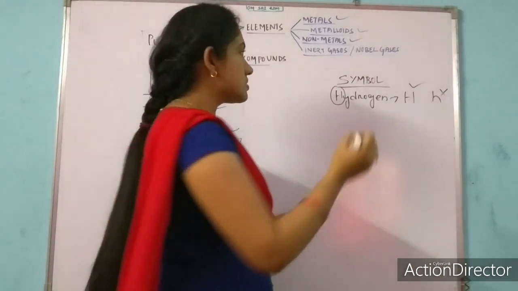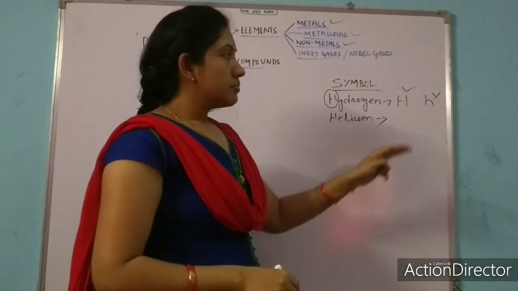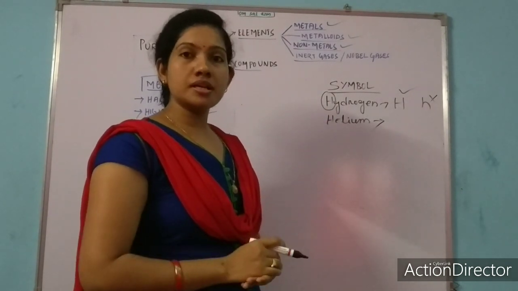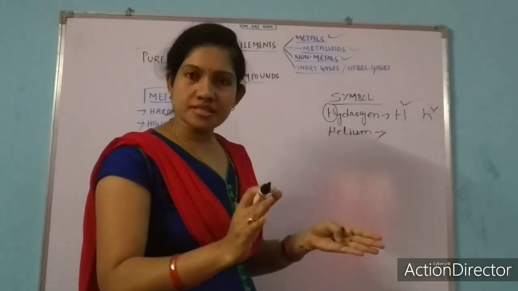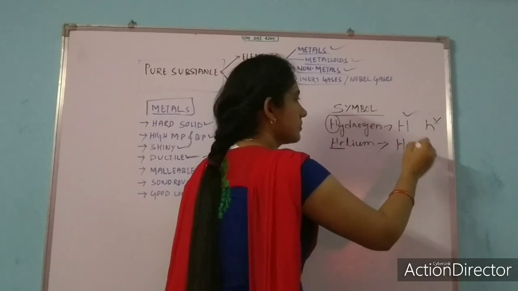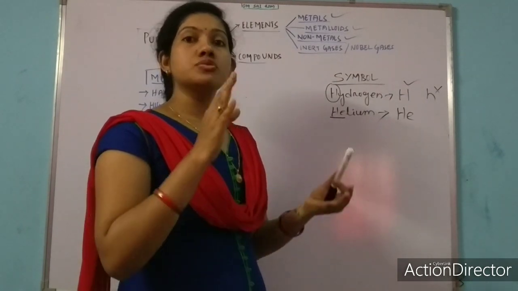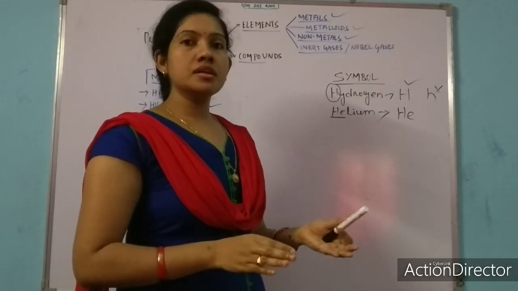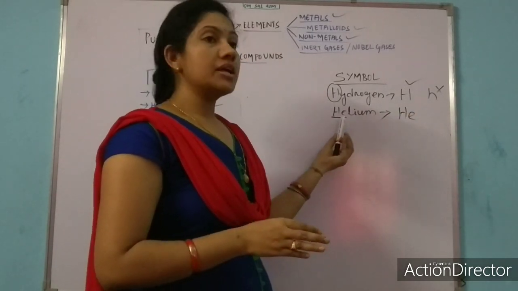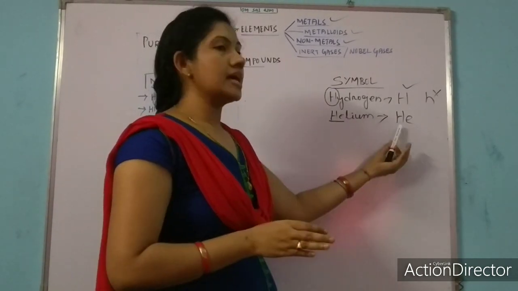Second rule, suppose helium. Now you will ask me, madam, the first letter of helium and hydrogen is similar. How can we write the symbol for helium? In this case, we will use the second letter, that is He. Got it? Again I am repeating. The criterion to write a symbol is to use its first letter. For hydrogen, we have used its first letter, H. And helium also starts with H, so here we are using its second letter, He.